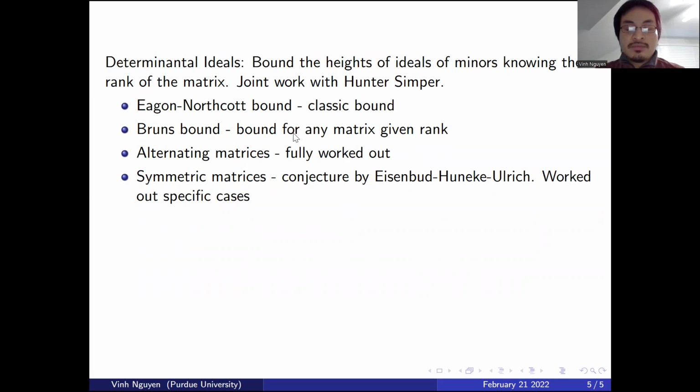We can also try to bound the heights of ideals of minors for certain types of matrices, such as alternating matrices and symmetric matrices. In joint work with Hunter Simper, we're able to provide an upper bound for the heights of minors of alternating matrices given their rank. The case of symmetric matrices is a conjecture by Eisenbud, Huneke, and Ulrich. We managed to work out a couple of specific cases for symmetric matrices.